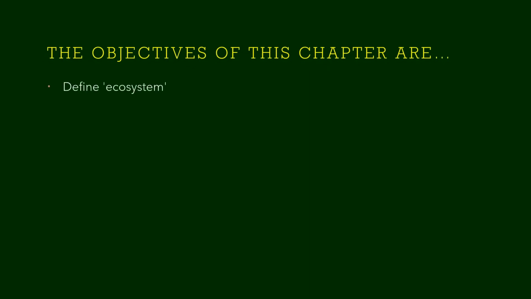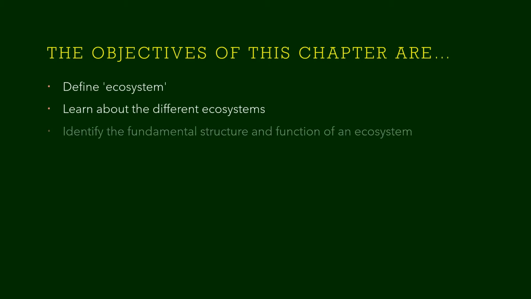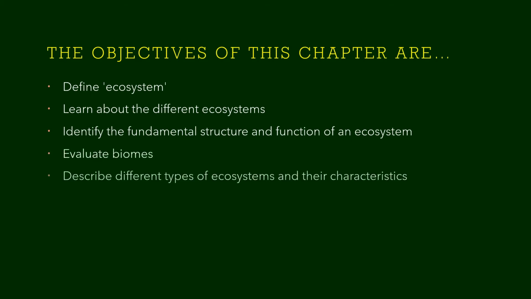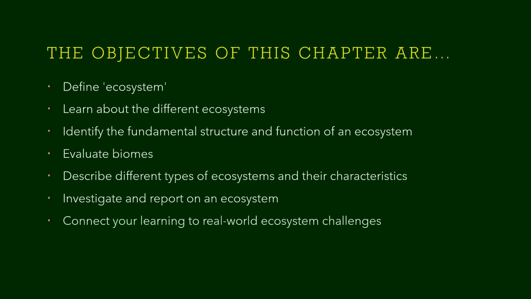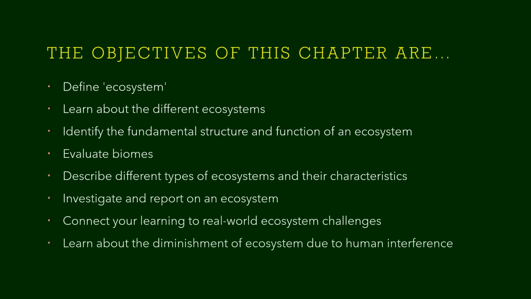The objectives of learning this chapter are: you will be able to define ecosystem, learn about different ecosystems, identify the fundamental structure and function of an ecosystem. You will be able to evaluate biomes and describe different types of ecosystem and their characteristics. You can investigate and report on an ecosystem. You can connect your learning to real world ecosystem challenges, and also you will be learning about the diminishment of ecosystem due to human interference.